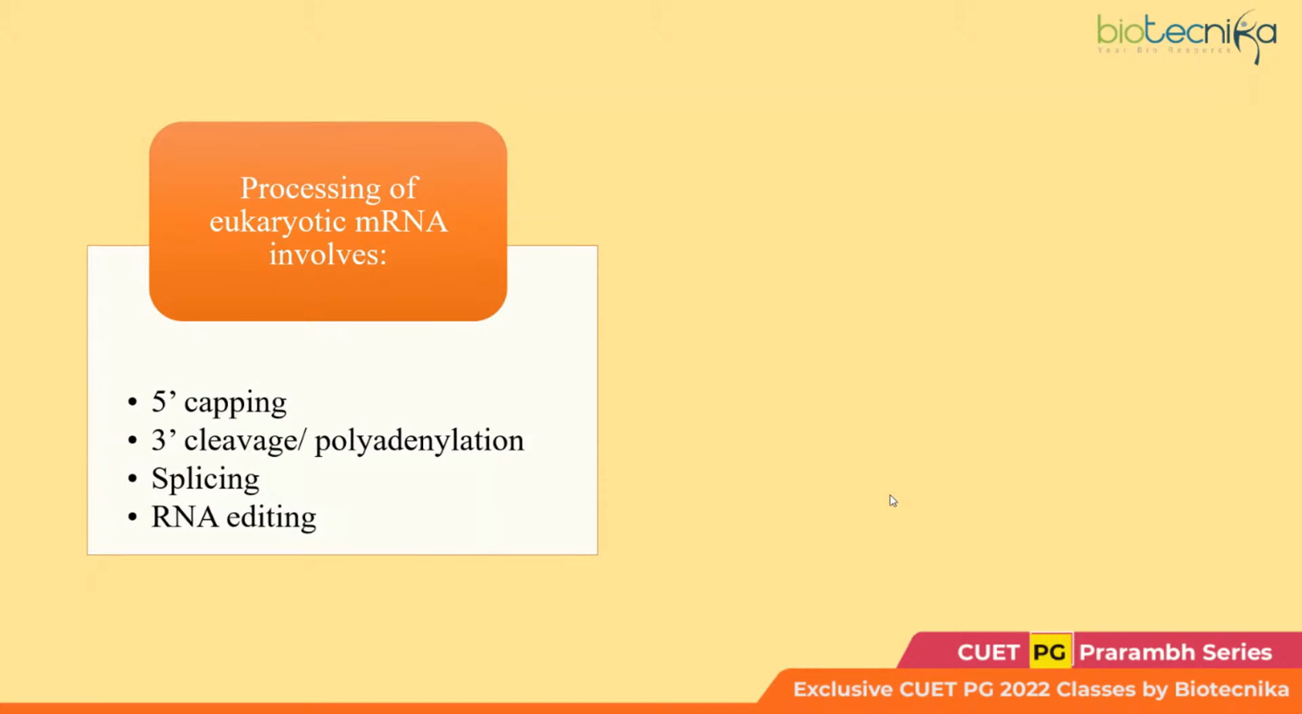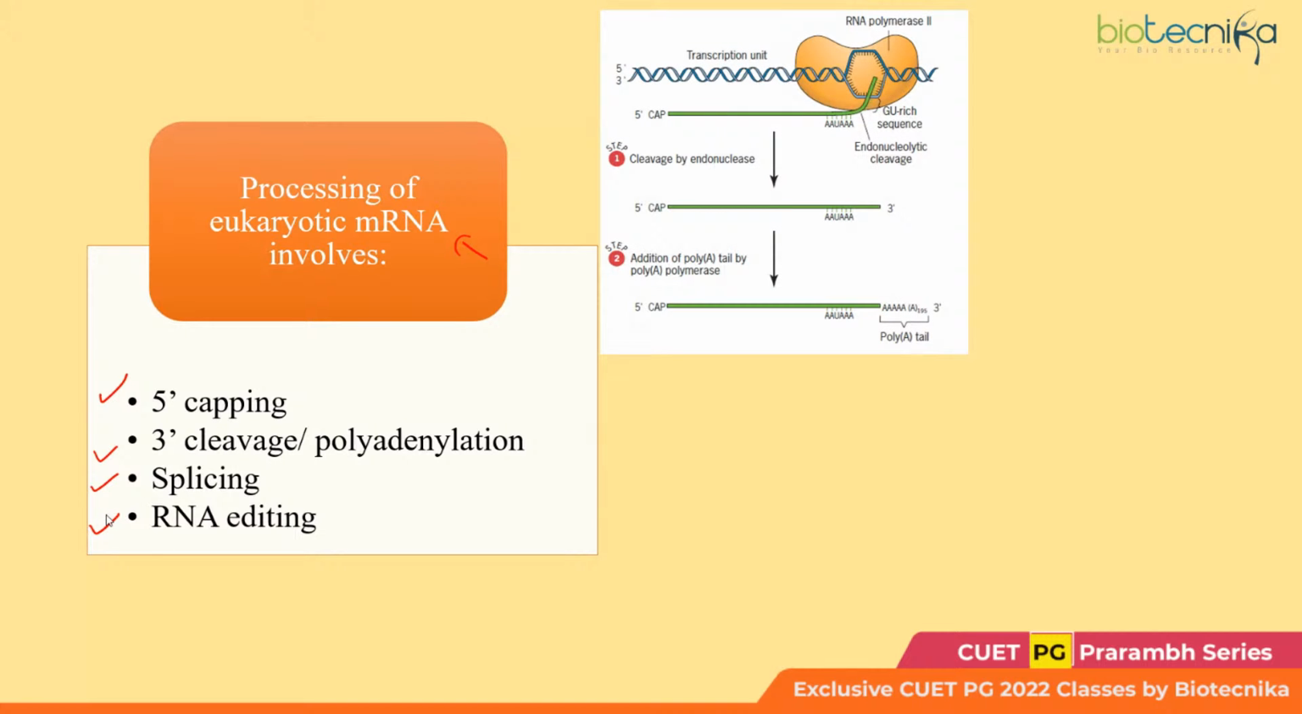Good. So now what are the processing events which are found in the eukaryotic mRNA processing? 5' capping, 3' cleavage, polyadenylation, RNA splicing, RNA editing. Okay, so you need to remember all of these 4 processing events which are important to the eukaryotic mRNA process.